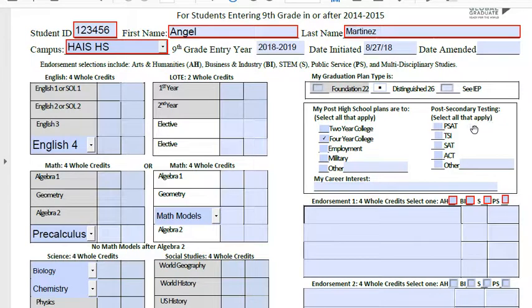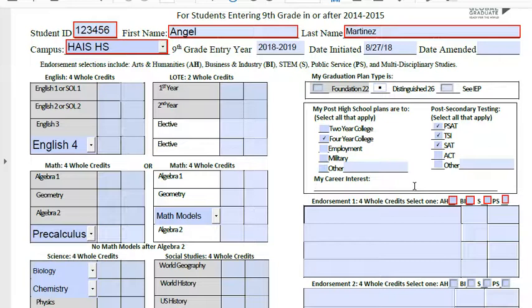Your post-secondary testing here will be PSAT, TSI, SAT, and if you're planning on taking the ACT, you can click on that as well. And then your career interest. This is very important. What do you want to do after you're finished with education? Do you want to work as a doctor, as an engineer, as a lawyer? What is it that you're interested in?